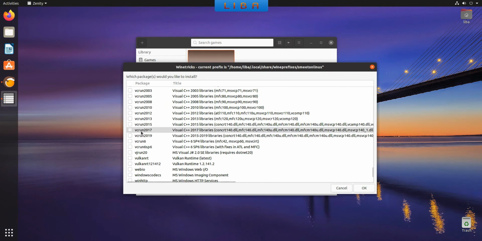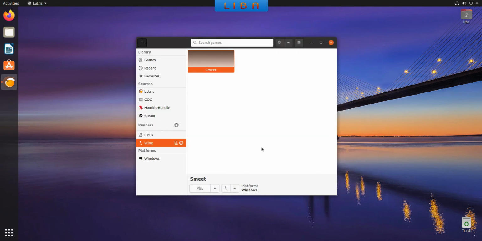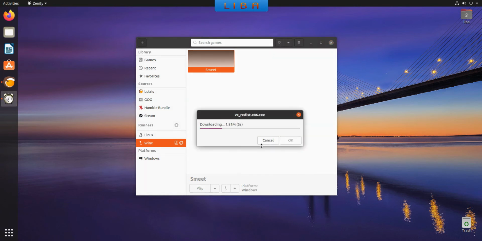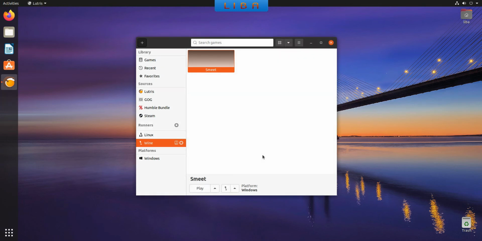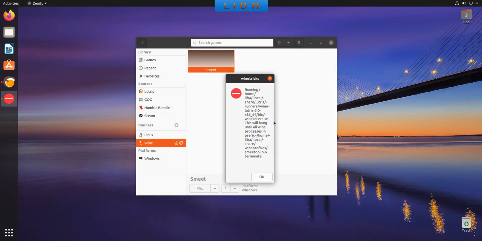This is vcrun2017. Select vcrun2017 and click on OK. Automatically, Lutris downloads and installs vcrun2017. You see this error window. Click on OK.